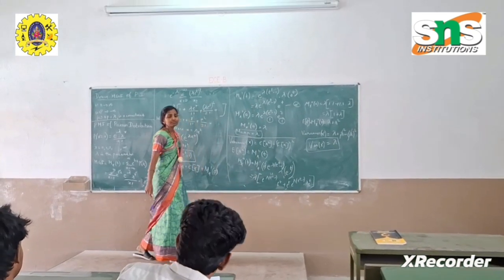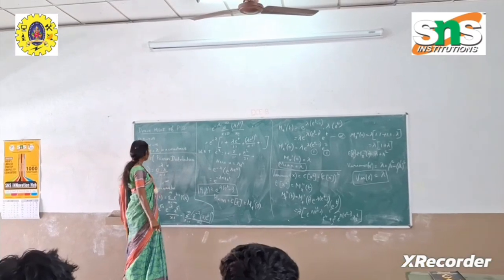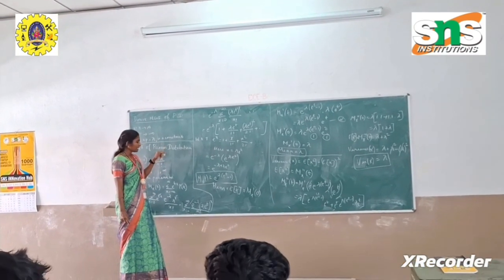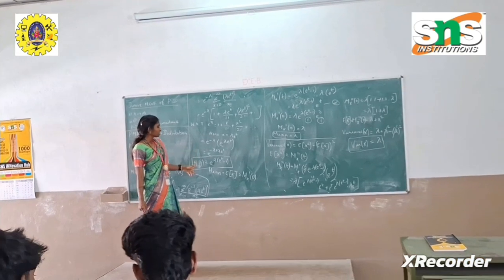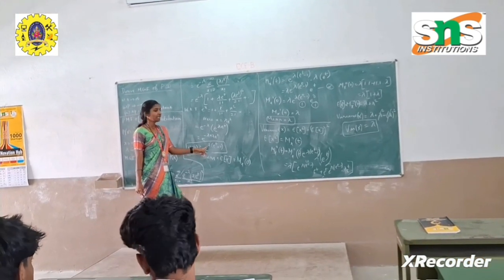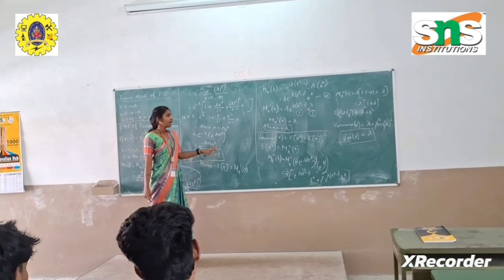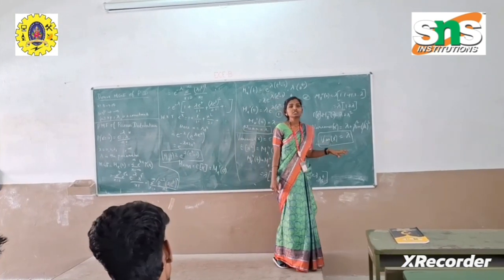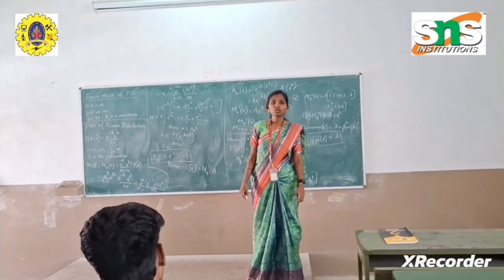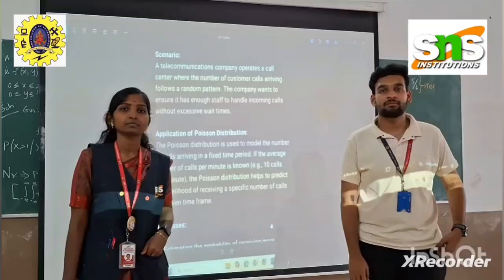So finally, we have derived the moment generating function of the Poisson distribution with the help of the probability mass function. We have found the moment generating function of the Poisson distribution to be e power lambda into (e power t minus 1), and its mean to be lambda and its variance to be lambda. So this is how we derive the parameters of the Poisson distribution.